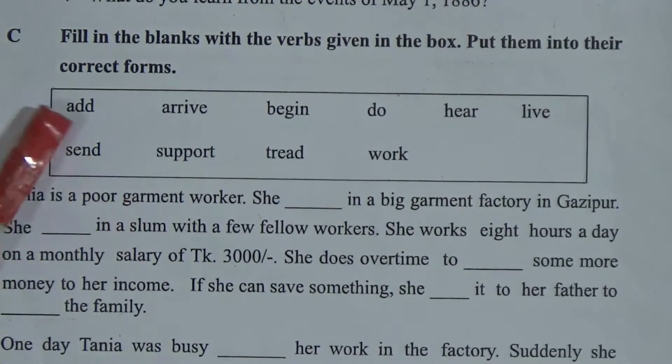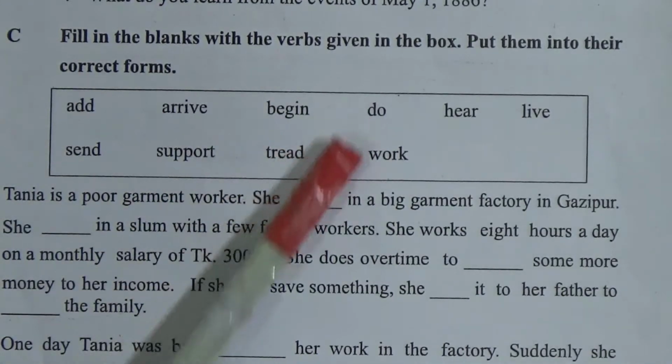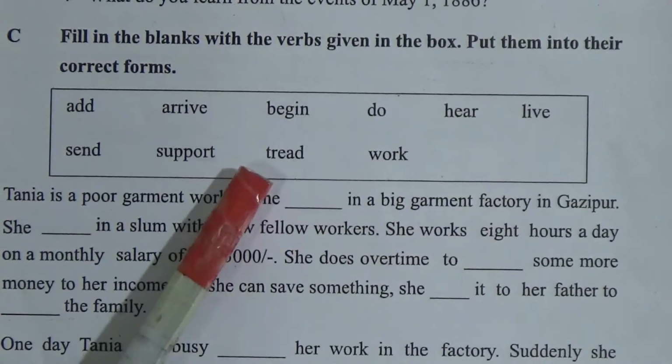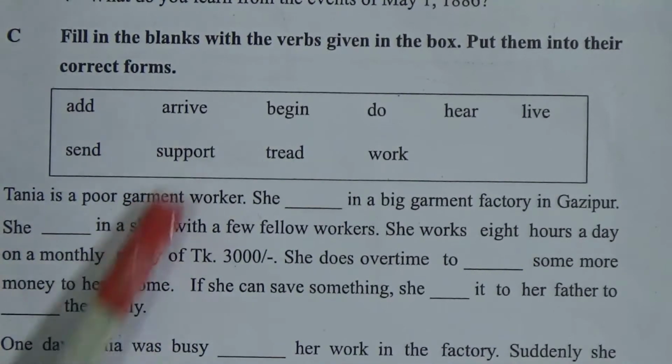So what are the words? Add, send, arrive, support, begin, trade, do, work, hear and live. Trade means step on or walk. Okay, let's read the passage at first, then we will do this one.